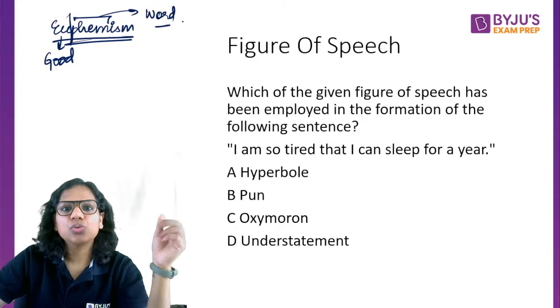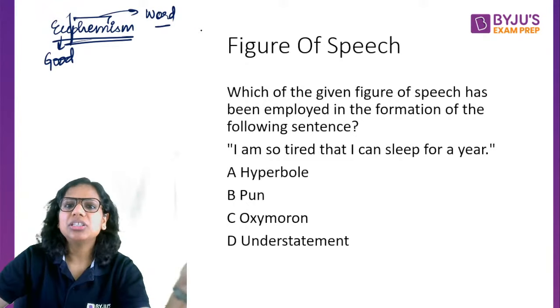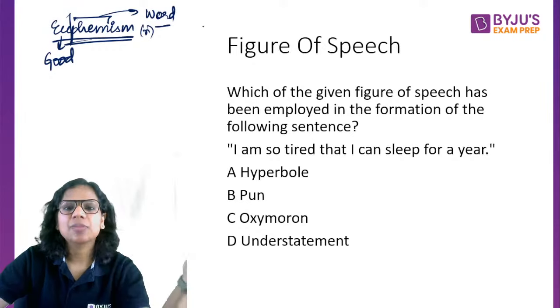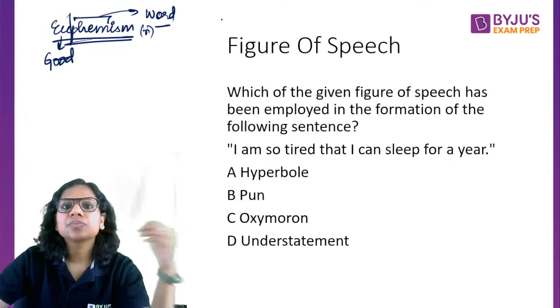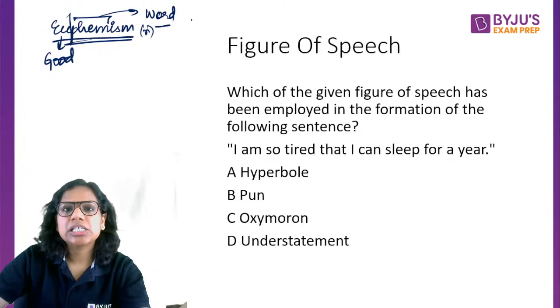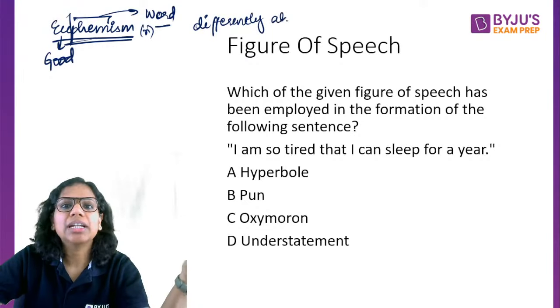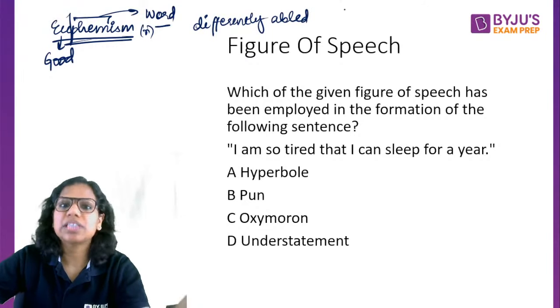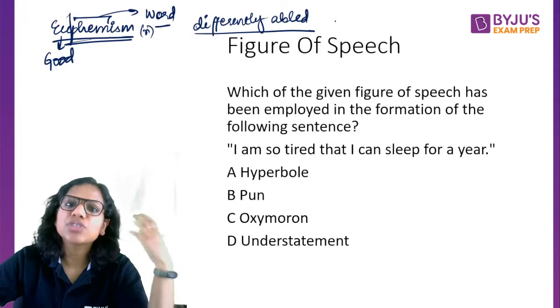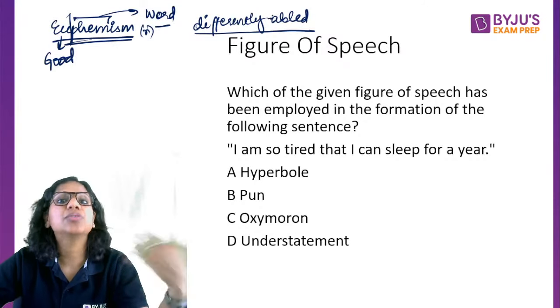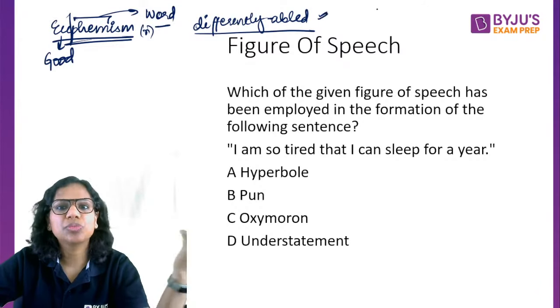So, using a politer word for something that people may find offensive, that is a euphemism. Right? For instance, we say that he is differently abled. Instead of calling someone handicapped, which is rude and insensitive, we should say that this person is either physically challenged, which is fine, or differently abled, which is even better. So this is a euphemism.